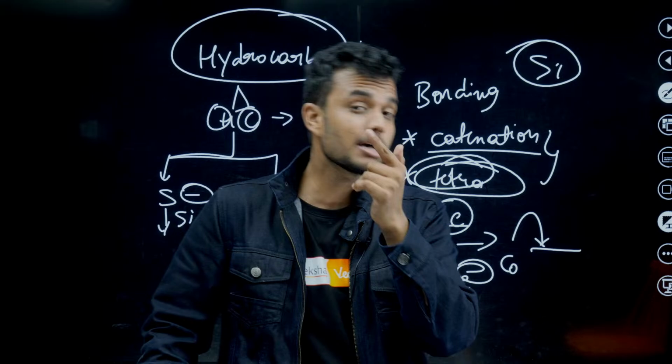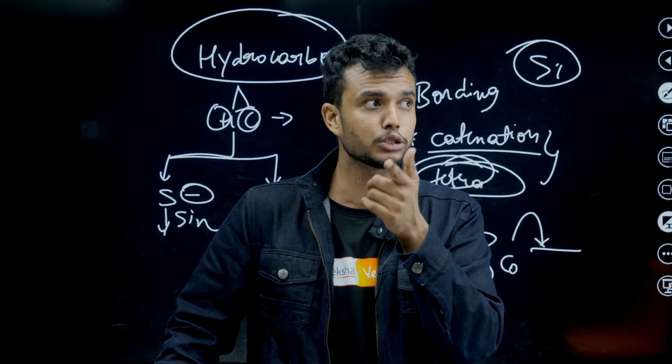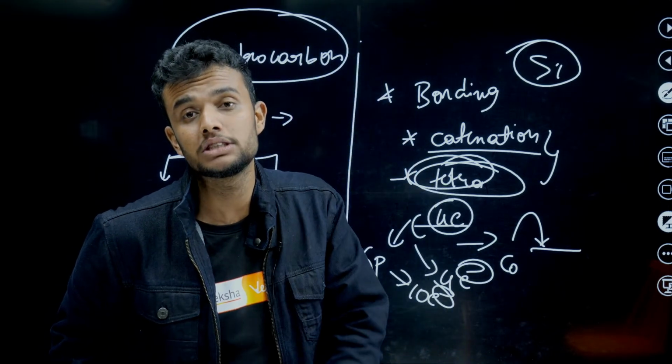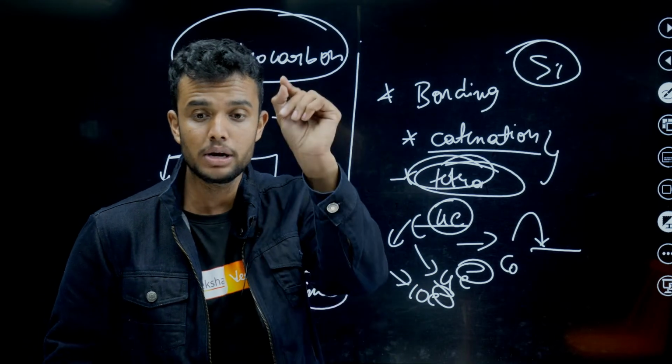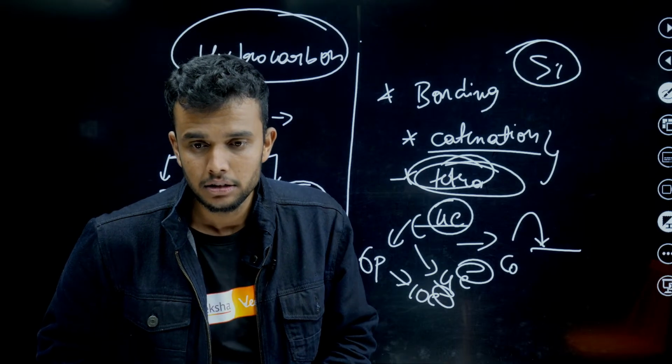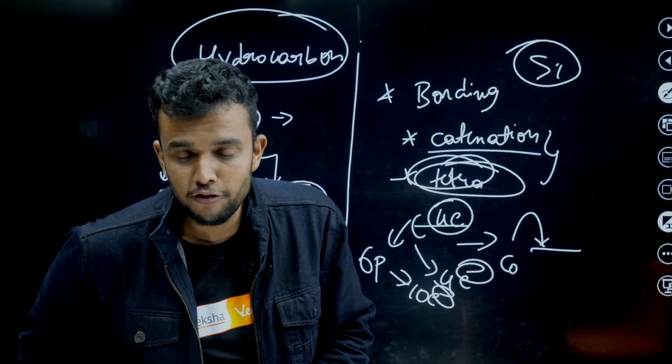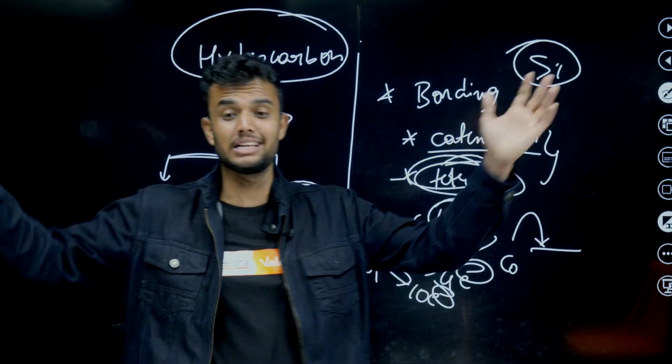And also in the exam, they may ask one question, and it is important. Why does hydrogen form covalent compounds with carbon? Because it has only one valence electron, right? That's why.